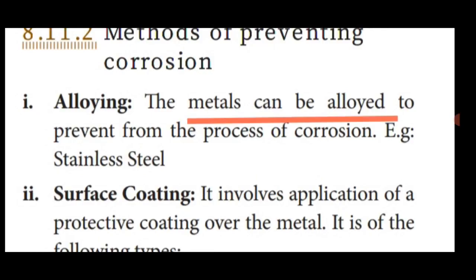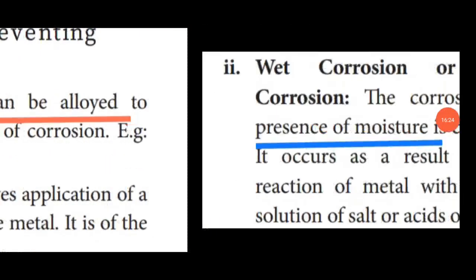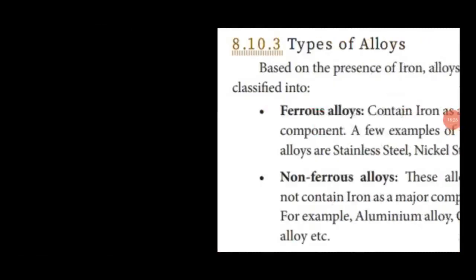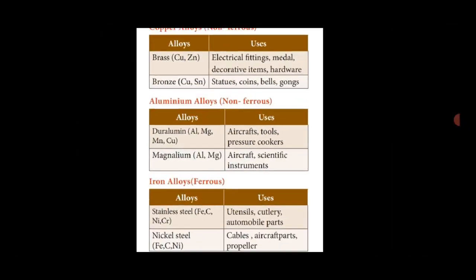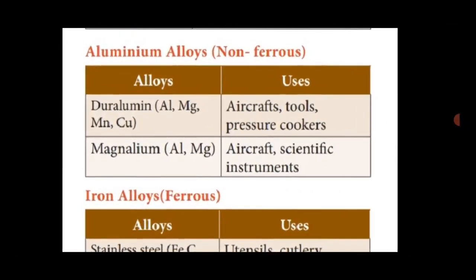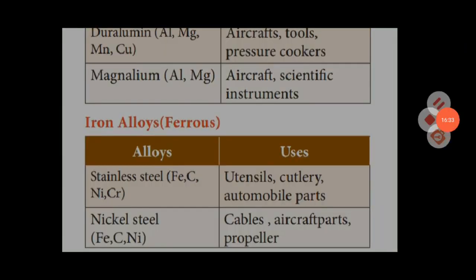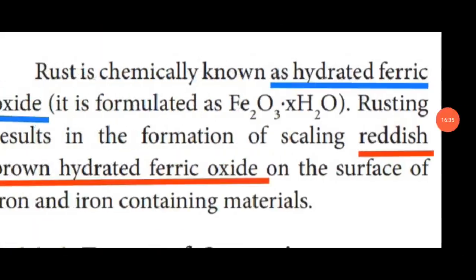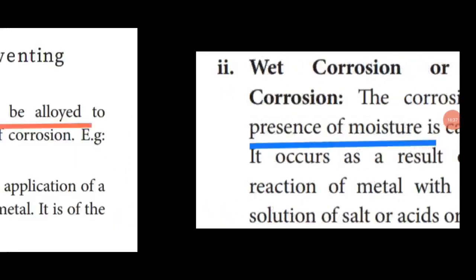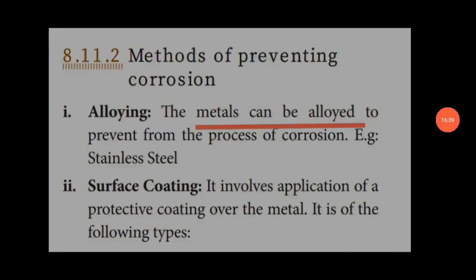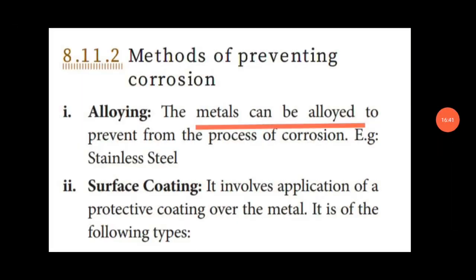Stainless steel is made up of 4 elements. So alloying is one of the methods of preventing corrosion.